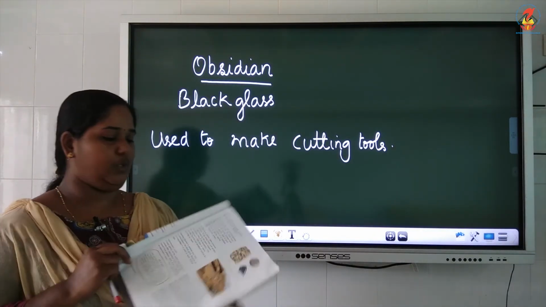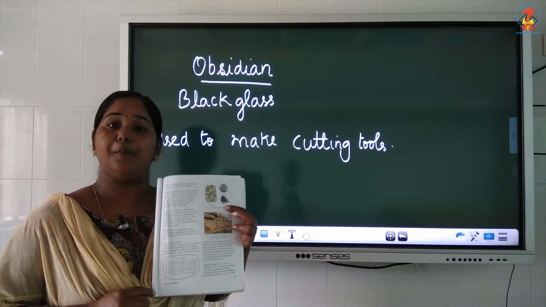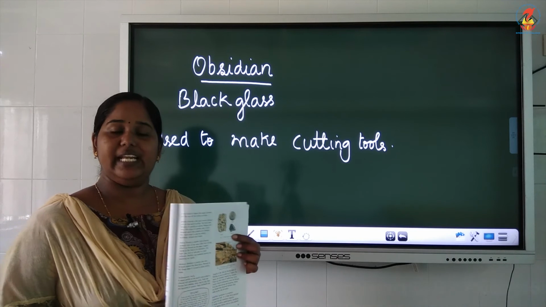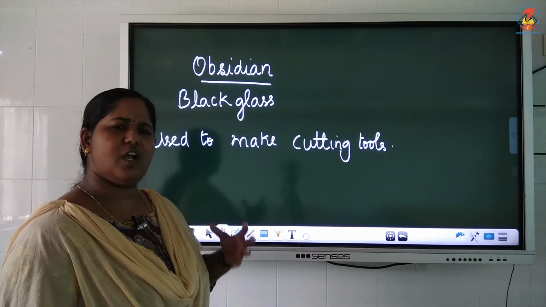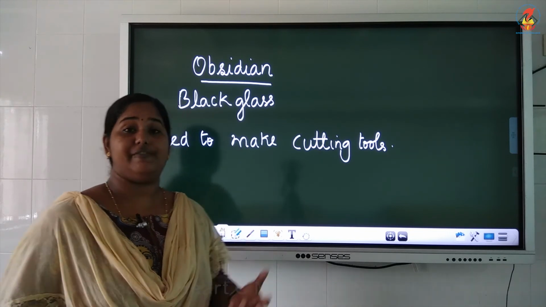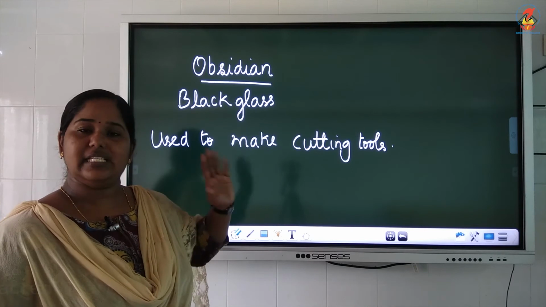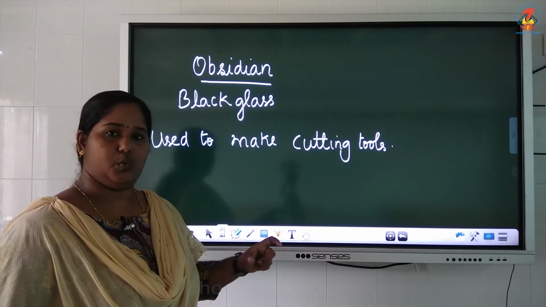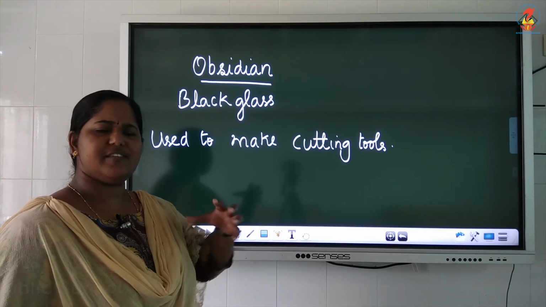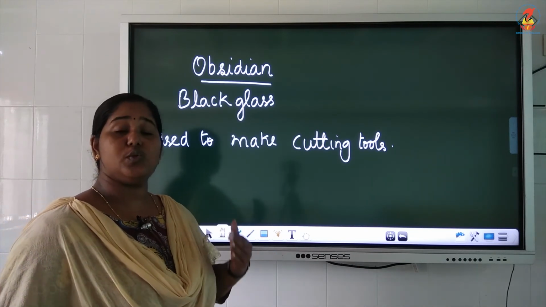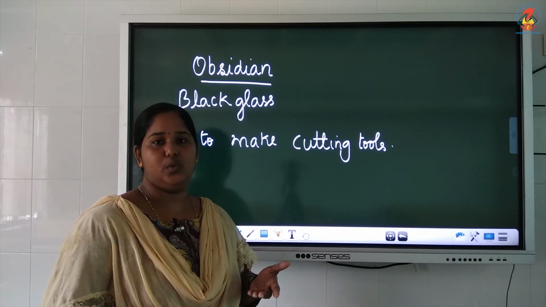Okay. The third type of igneous rock is obsidian. Just take a look at your textbook, page number 59. This is obsidian. Obsidian is black or dark in color. That is also formed by the quick cooling of lava. This obsidian is a very sharp stone, or very sharp rock. Because of its sharp edges, it is used as a cutting tool, to make cutting tools also.